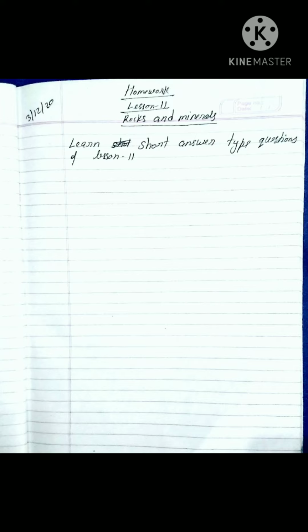First, you have to learn all the exercises of the lesson that are given in homework, and also complete the previous chapters, lessons 8, 10 and 11, in the proper way.